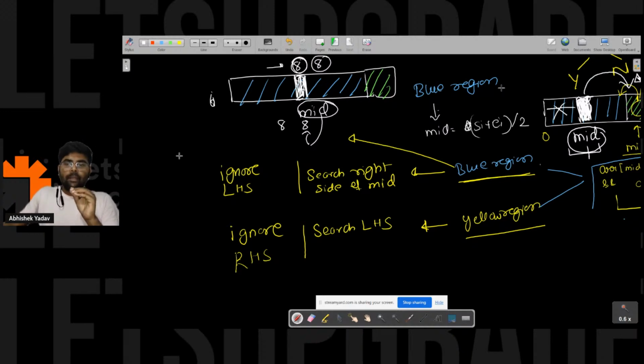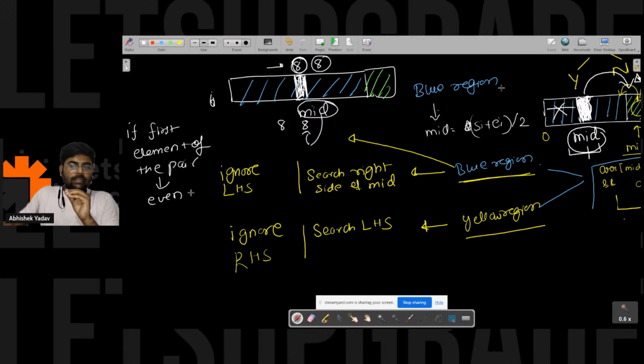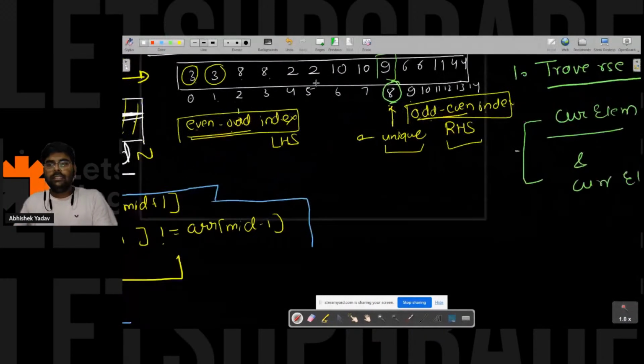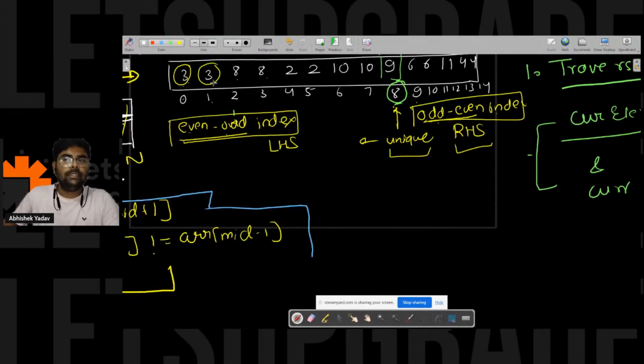So here I will write a check. If the first element of the pair is present at an even index, that means that mid element is in the blue region. Here you can see this point. If you see the first duplicate element, that is 3 and 3, the first 3 is present at the 0 even position. The first duplicate element of 8 and 8 is present at 2.